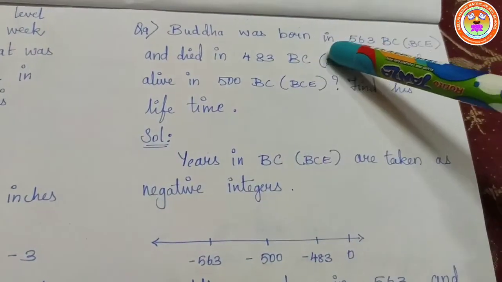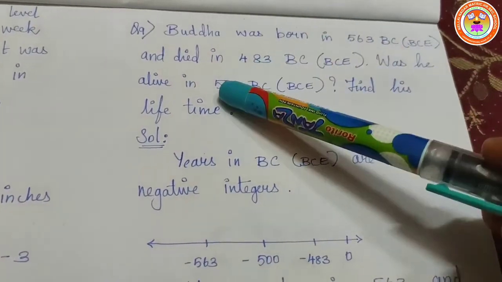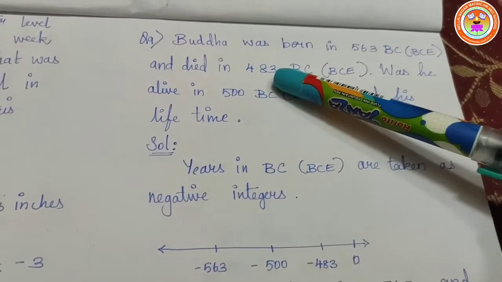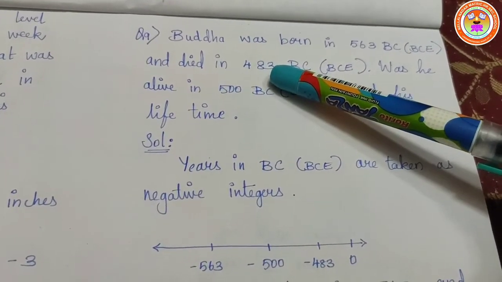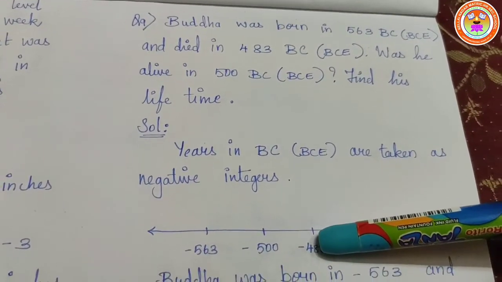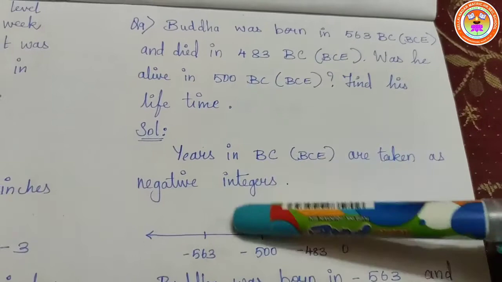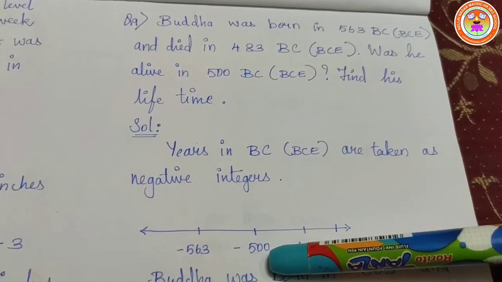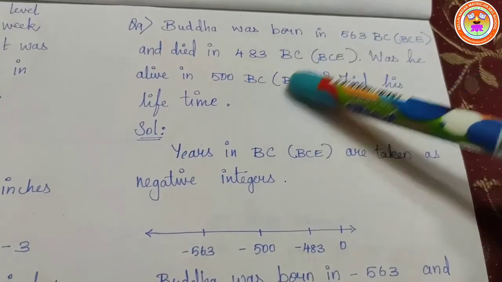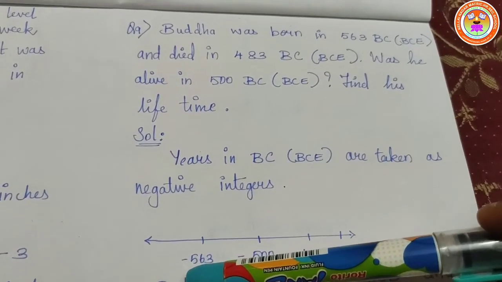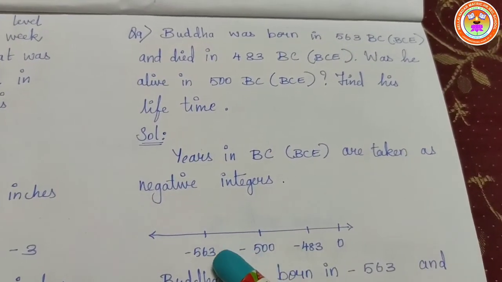So what is the first number among these 3 numbers, 563 or 483 or 500? 483 will be the first number. So after 0, minus 483. Then after that, minus 500. Then minus 563 BC. So what was the question again?